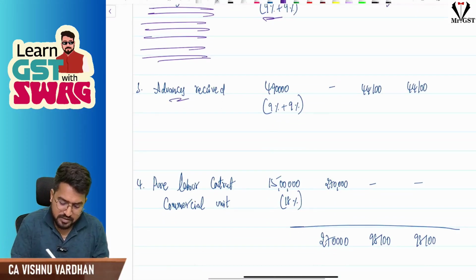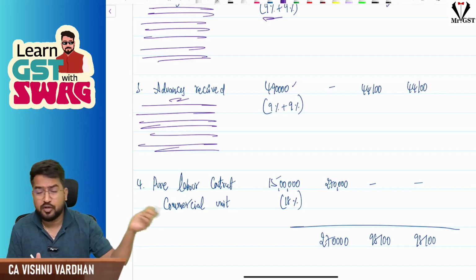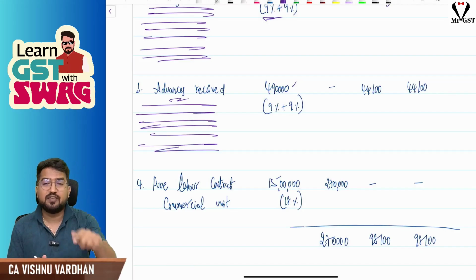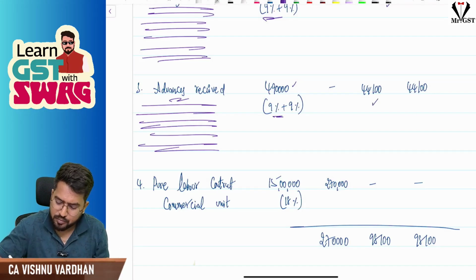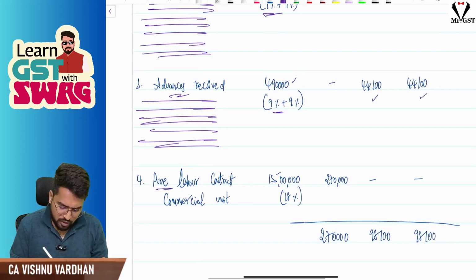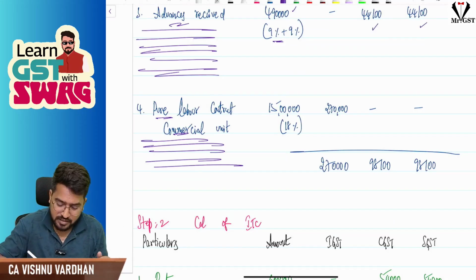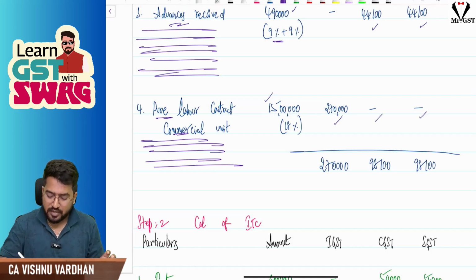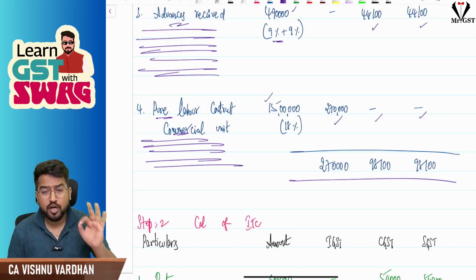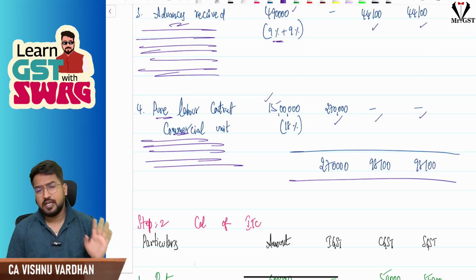54,000, advances received 4,90,000. Here you should write the reasoning. Reasoning for 2,10,000: time of supply will not fall in the month of January because it is related to goods, but for services, advances received are immediately taxable. Like that, you should write down the reasoning, and I have posted. So this is output tax. Pure labor contract, commercial unit: here you should write down exemption is available only for residential unit, and IGST comes into picture because the place of supply is in Mumbai. So 15 lakh, 18%, 2,70,000, CGST, SGST nil. That way I have got total gross GST liability: 2,70,000 IGST, 98,100 CGST and 98,100 SGST.